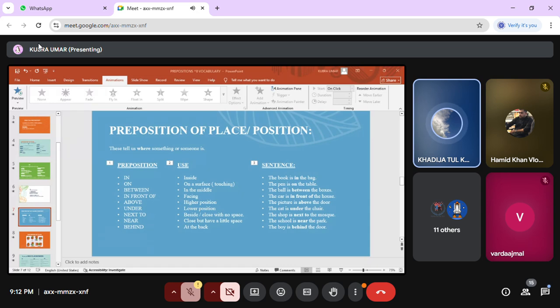The third one is "between". We use "between" when one thing is in the middle of two other things. The ball is between the boxes.